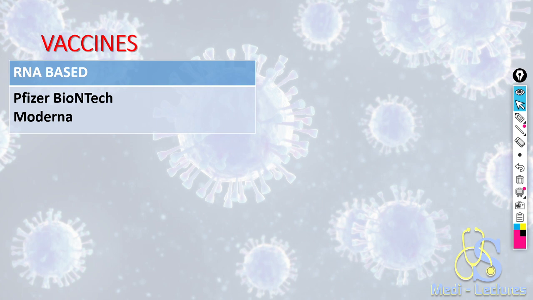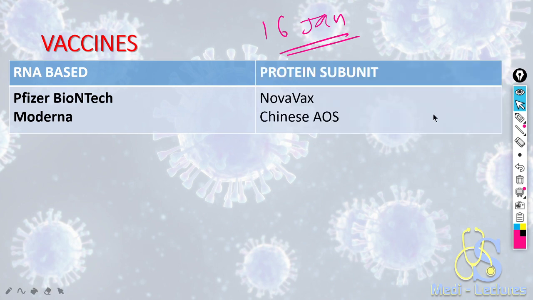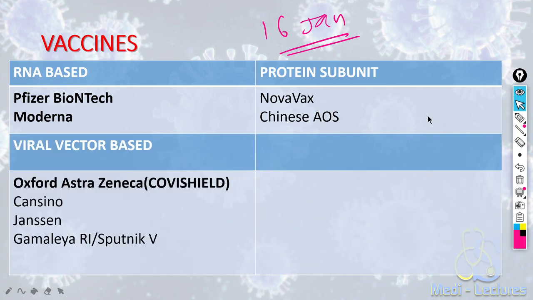Coming on to the most important part of this presentation are the vaccines, which are recently introduced, and the first vaccination drive has started from 16th January. The vaccines can be RNA based vaccines, for example Pfizer BioNTech and Moderna vaccine. Vaccine can be protein subunit like Novavax and Chinese AOS vaccine. Vaccine can be viral vector based like Oxford AstraZeneca vaccine, which is marketed as Covishield in India, CanSino vaccine, Janssen, Gamaleya RI and Sputnik V vaccine.